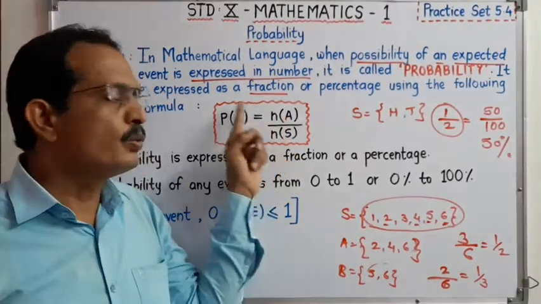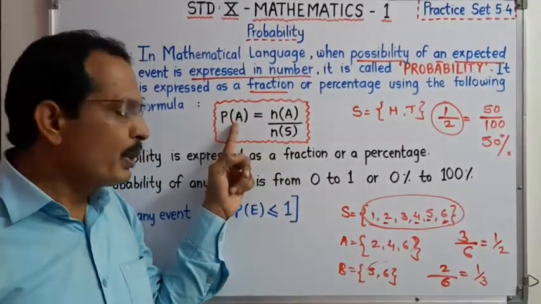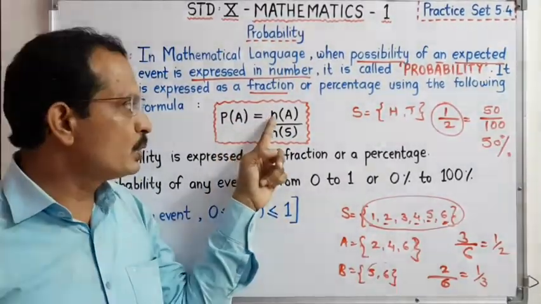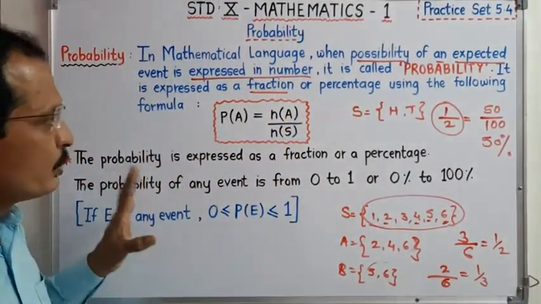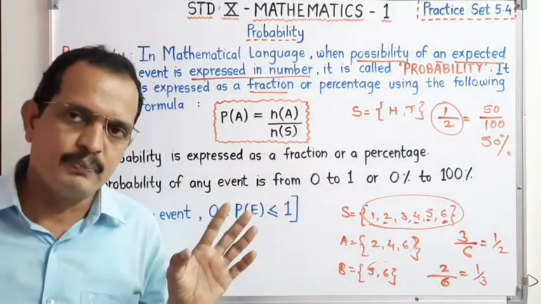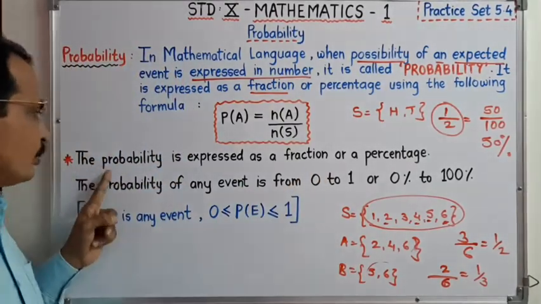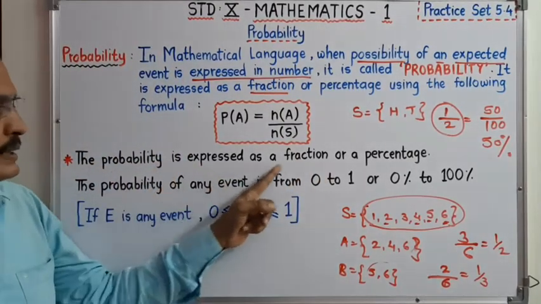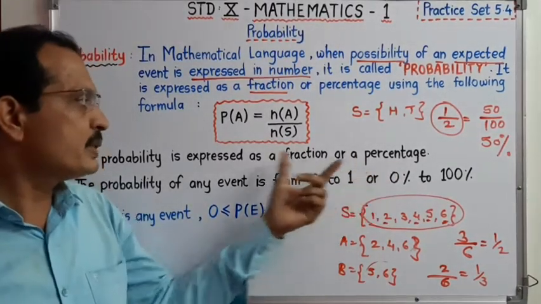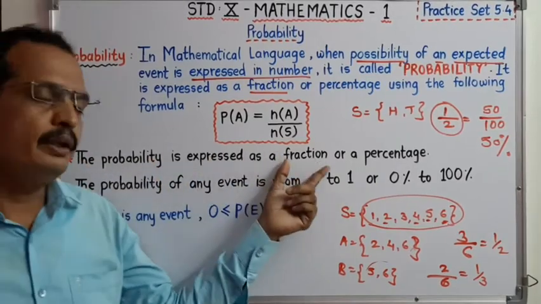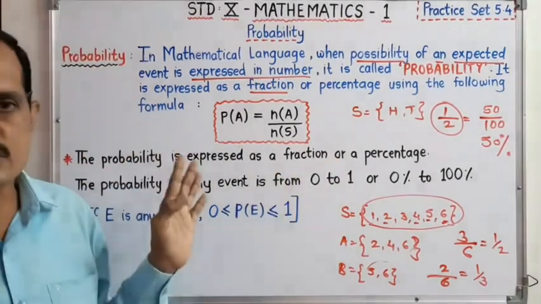That means we can use this formula in many ways. Probability of a particular event A is equal to number of A upon number of S. Dear student, very simple. Now one most important thing you have to remember: the probability of any event is expressed as a fraction or a percentage. Dear student, this year we are expressing probability as a fraction, not in a percentage form. We have to learn about the fractions only.